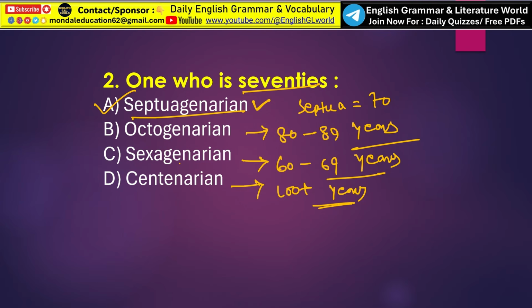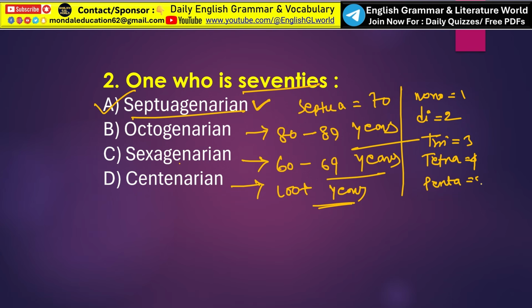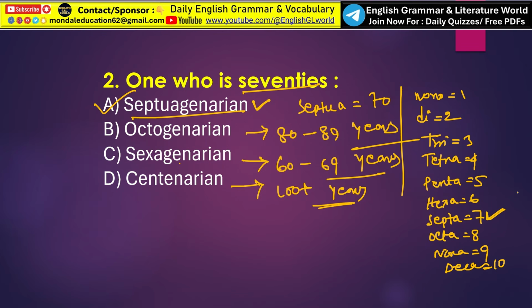Now you have to understand, mono means 1, di means 2, tri means 3, tetra means 4, penta means 5, hexa means 6, septa means 7, octa means 8, nona means 9 and deca means 10. So here septa means 7. That means septuagenarian, 70 years old.